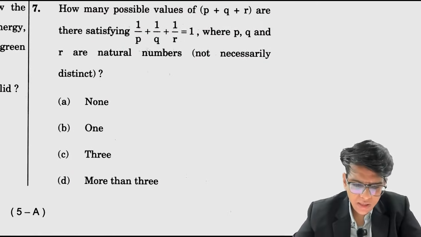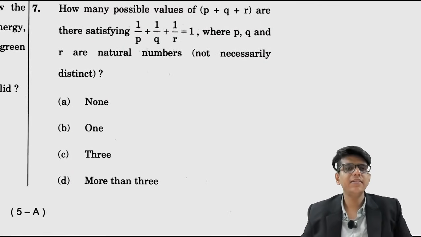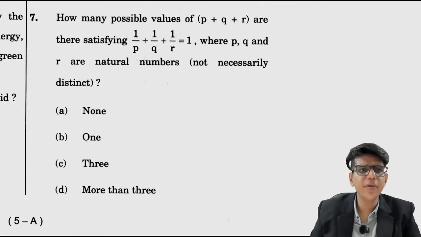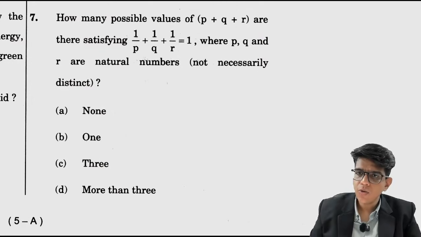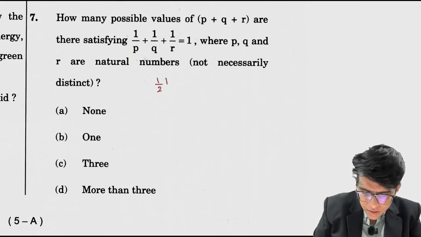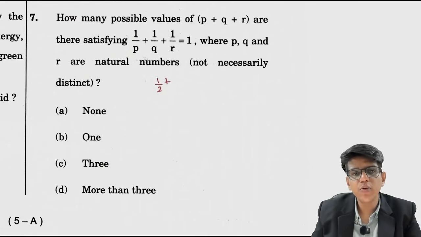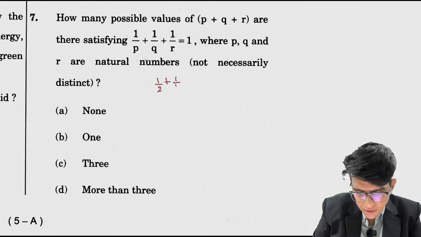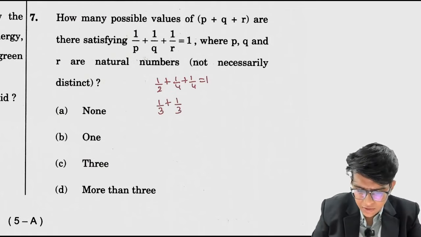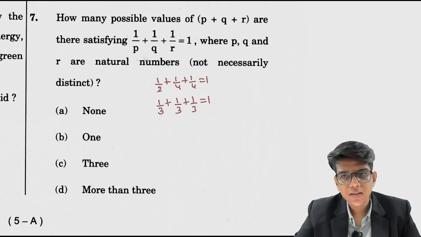So now how many possible values of PQR are there that satisfy this condition? 1 by P plus 1 by Q plus 1 by R equals to 1. So any of P and Q and R can't be 1, right? We have to start with 2. So 1 by 2. Now the rest of the number has to be 1 by 2 to make it 1. So it can be 1 by 4, 1 by 4. This can be one of the solutions. One of the solutions if you see is this 1 by 3, 1 by 3, 1 by 3. ठीक है? This can be the solution.